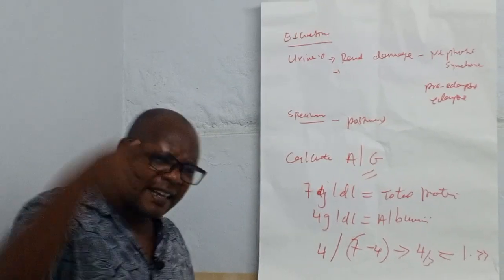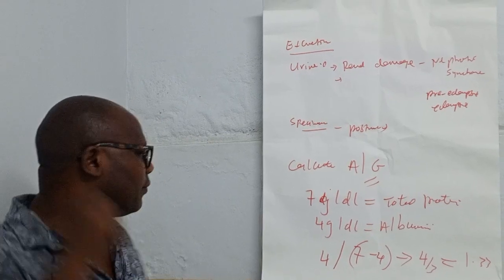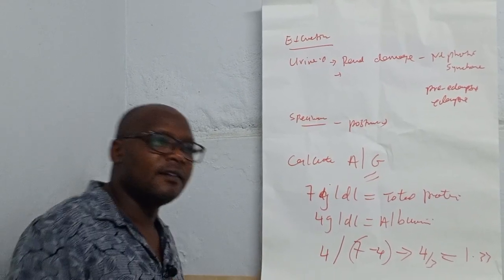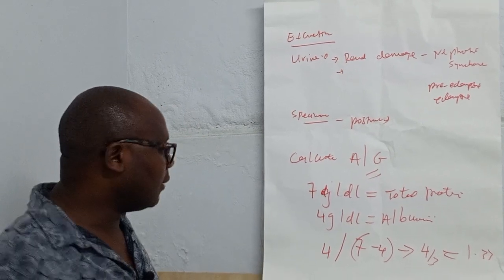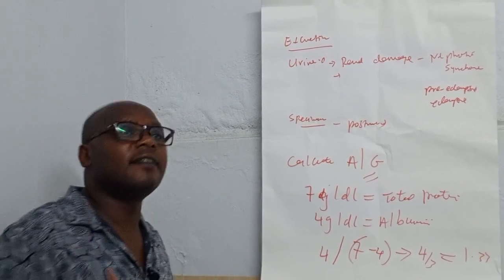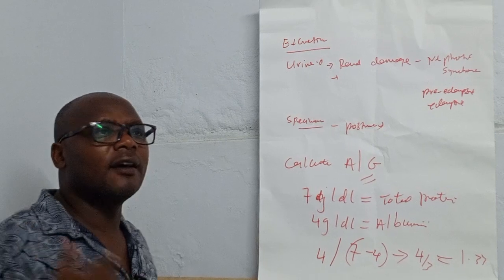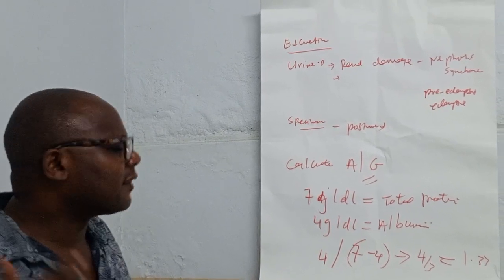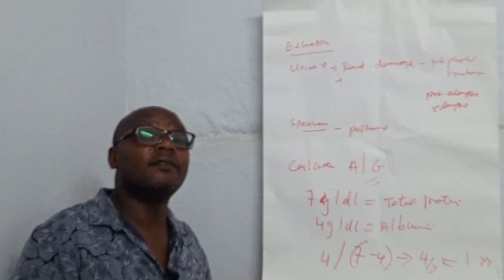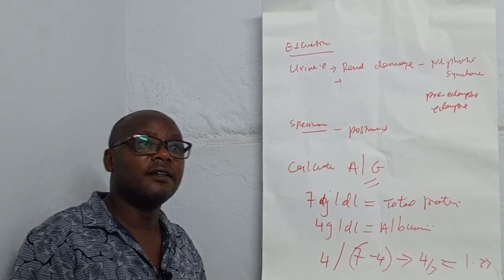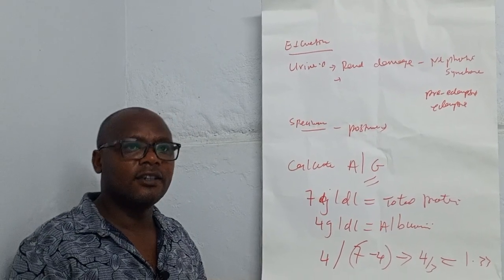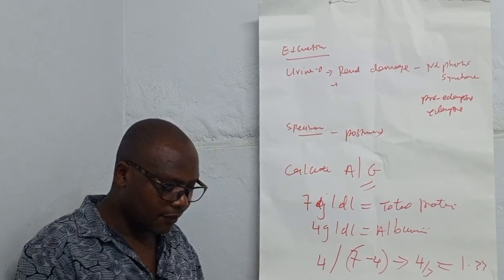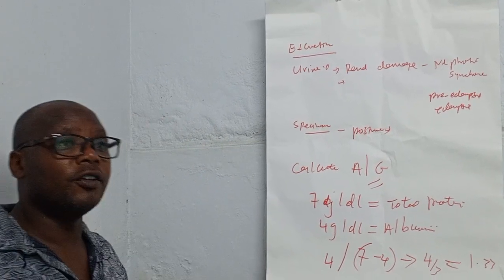Now, the other way around, if the ratio is less than 1, where the globulin exceeds albumin, that is very clinically significant. It means this person has less albumin and the patient has excess globulin in the body.